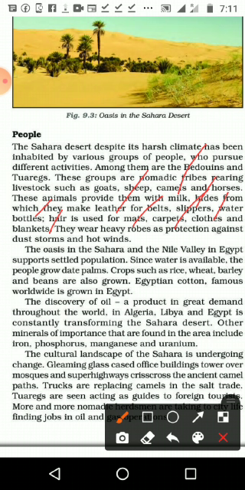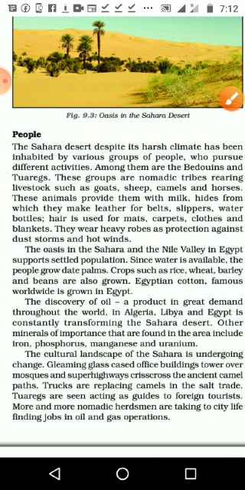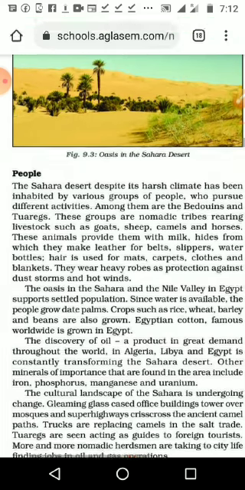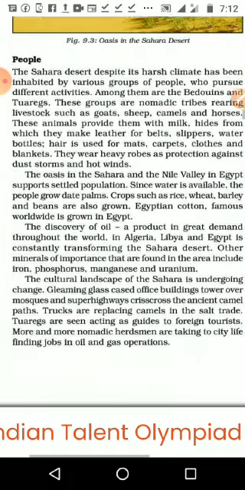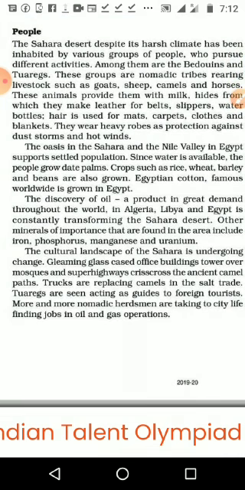They wear very heavy robes as protection against the dust storms or hot winds. Daytime, even night time, the wind is coming with much dust. What we see in the coastal area is a little bit bigger grain, and in the desert area the grains are very fine powder type dust, like how we make atta, like that dust. So very easily it will reach our mouth, nose and ears. So they want to protect everything. For that purpose they use the heavy robes to protect themselves.